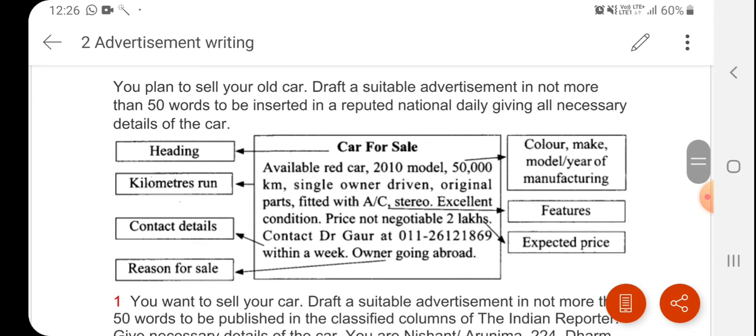This is the advertisement for the same. You plan to sell your old car. Draft a suitable advertisement in not more than 50 words to be inserted in a reputed national daily, giving all necessary details of the car.